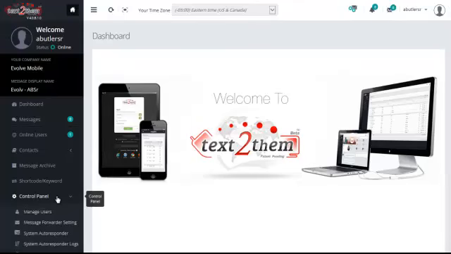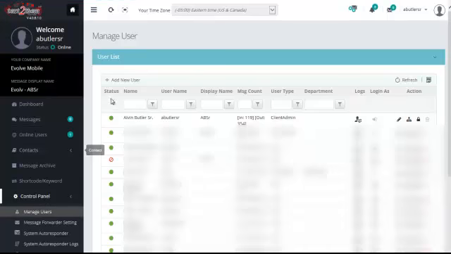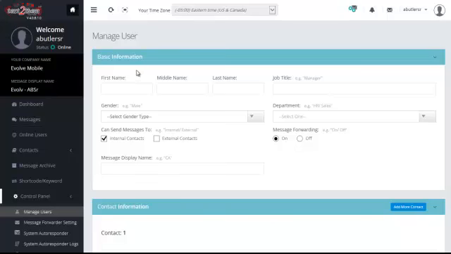We're going to cover how to manage users or employees that you've authorized to be on your system. On the control panel, we're going to go to Manage Users. And we're going to go to Add User right here on this blue bar. This is how you set up a new user.